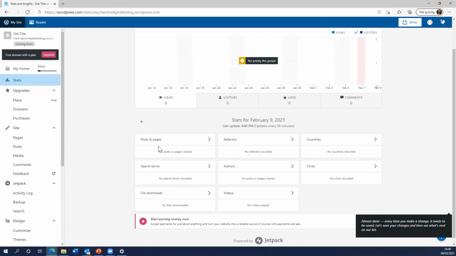Of course, depending on who you give exposure to your website, these statistics will reflect that as well. So these are upgrade options, which you can look into if you wish.